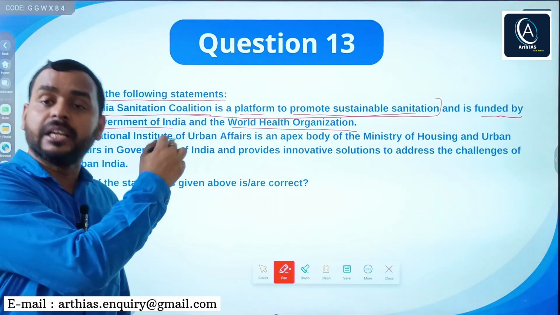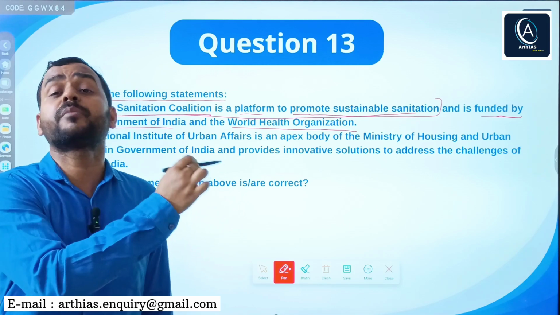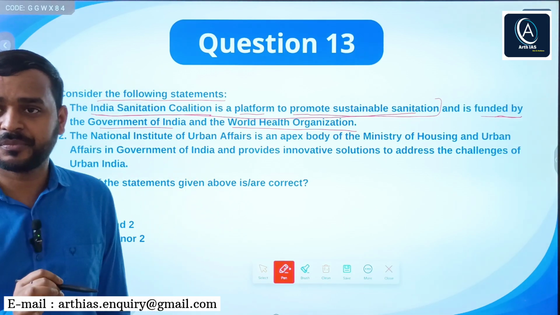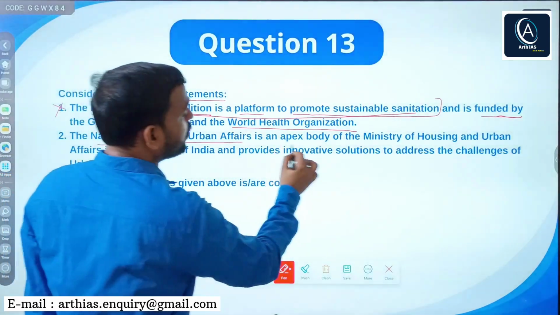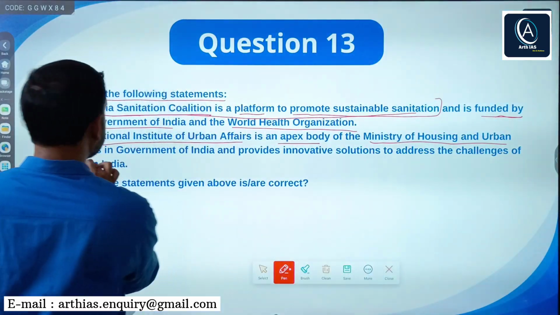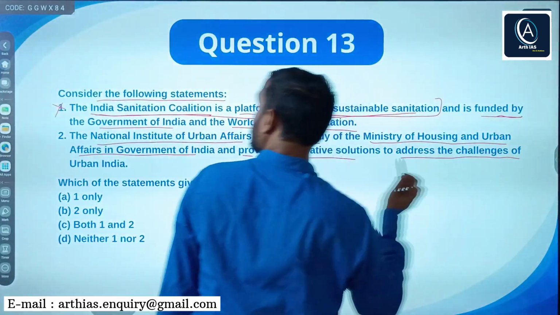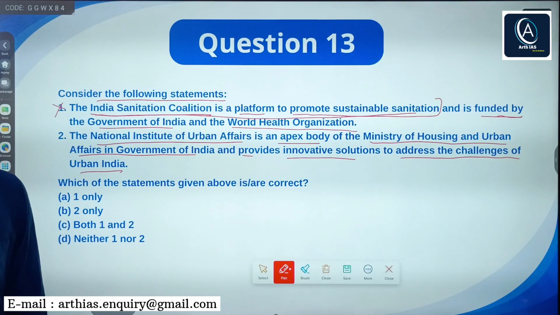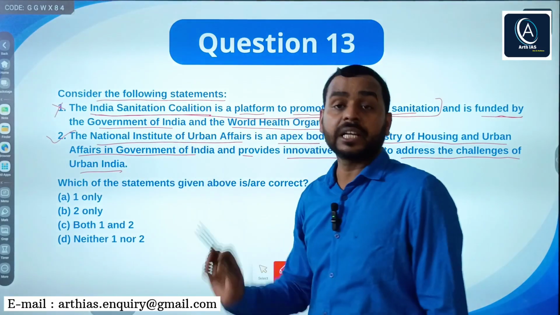Actually, it is an arm of the Federation of Indian Chambers of Commerce, in short FICCI. Next, the National Institute of Urban Affairs is an apex body of the Ministry of Housing and Urban Affairs in the Government of India and provides innovative solutions to address the challenges of urban India. So this is correct. You can clearly see statement 1 is incorrect and statement 2 is correct.